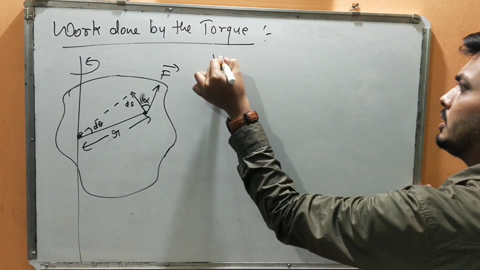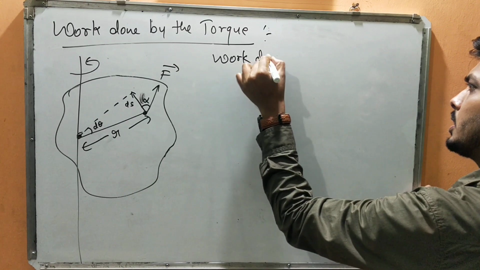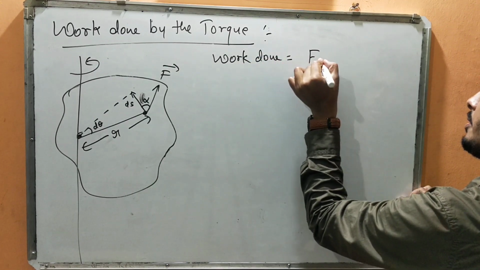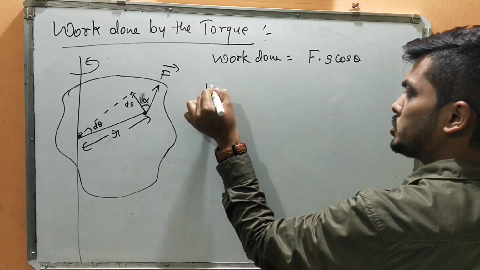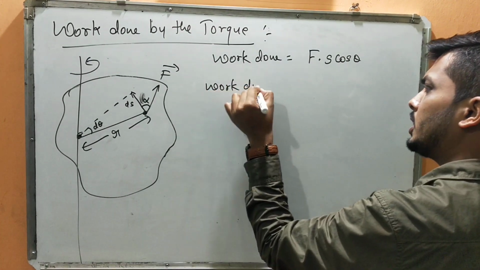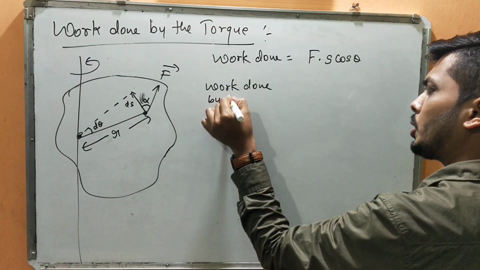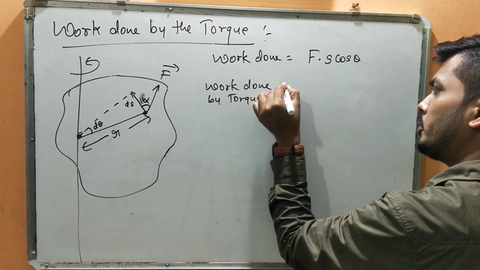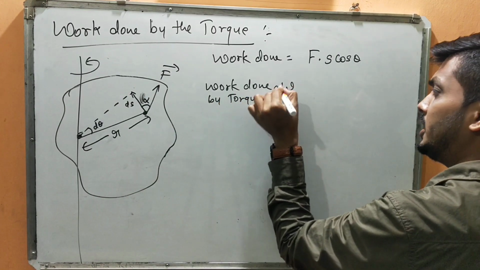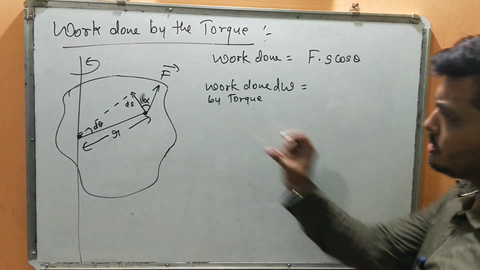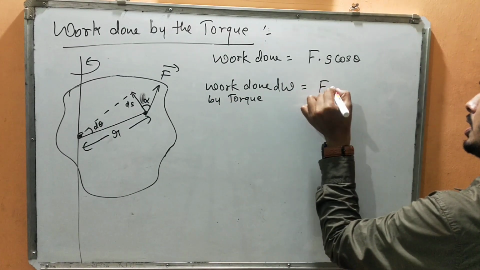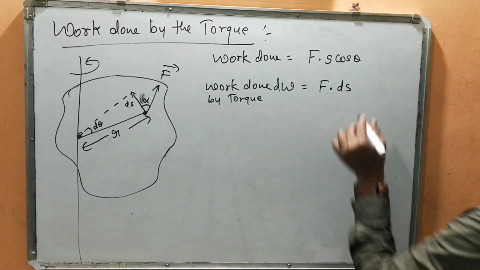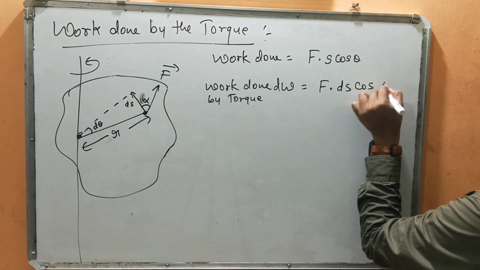Now, what is work done? Work done is F dot S cos theta, but this is for linear motion. So for rotational motion, what will the work done by torque be? I'll write dW, which means a small amount of work. dW equals F dot ds cos alpha.